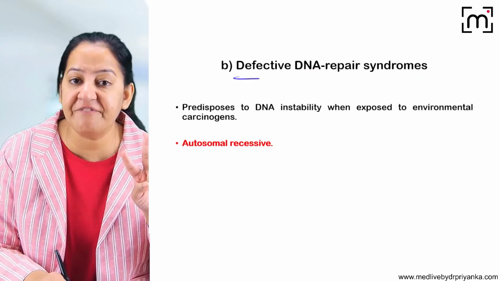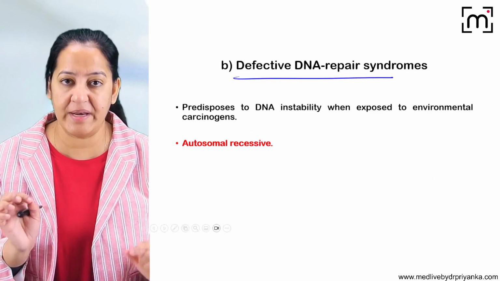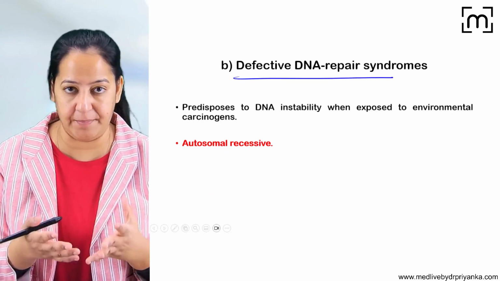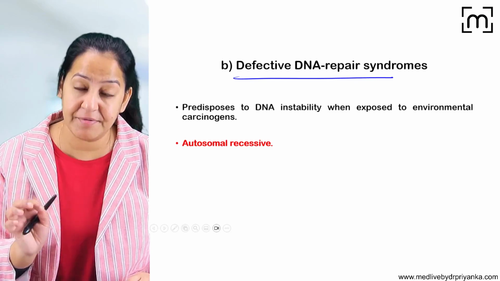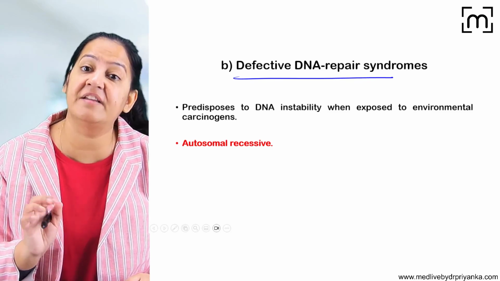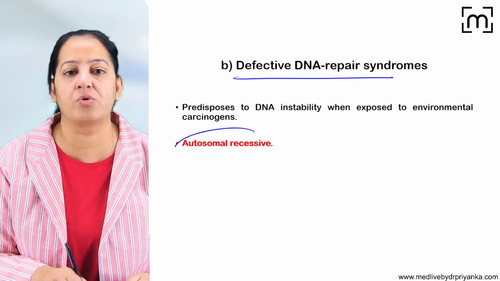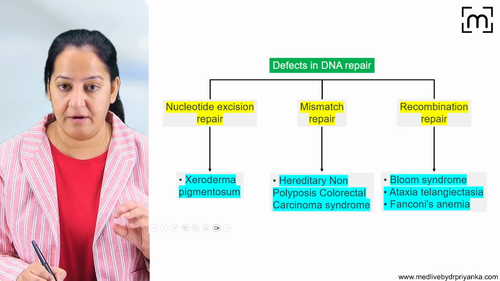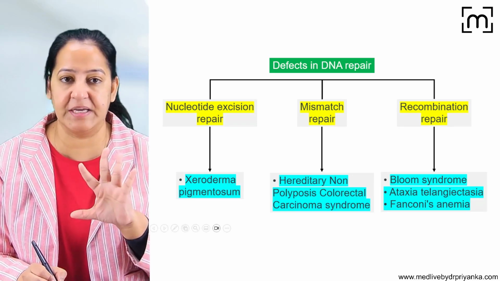Now the second is the defective DNA repair syndrome. Whenever DNA damage is there, we do DNA repair. DNA repair genes are present, but sometimes there is a defect in the DNA repair system, and it is autosomal recessive. So there are a total of 5 diseases associated with that.